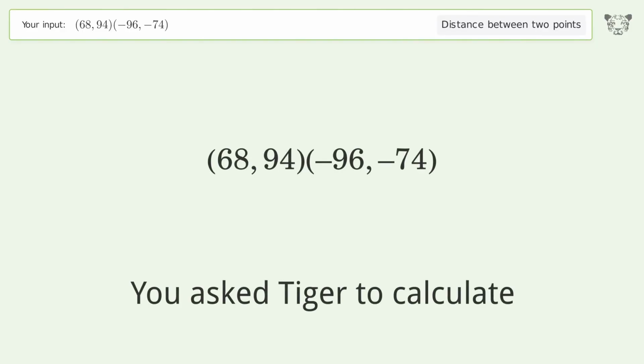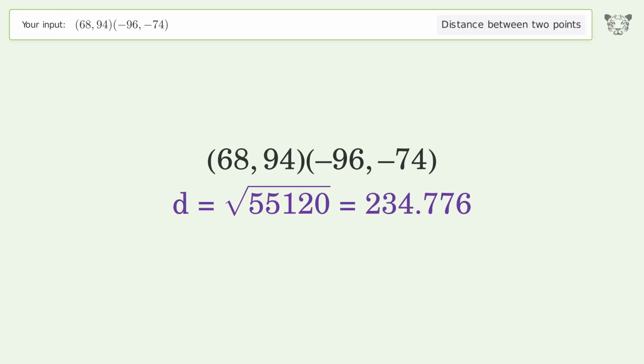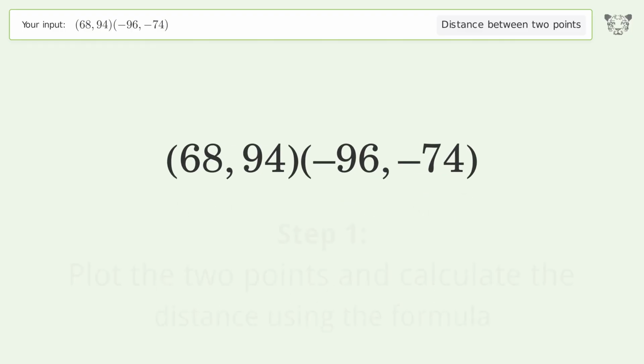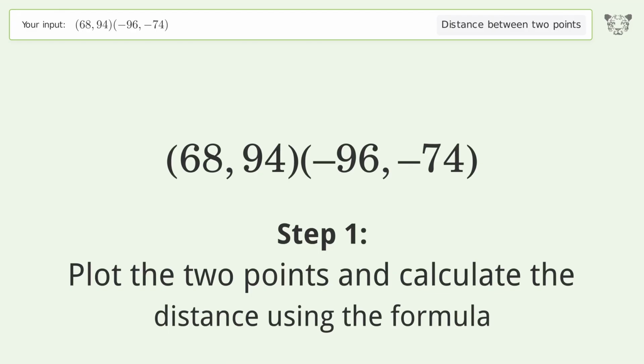You ask Tiger to calculate. This deals with the distance between 2 points. The distance between the 2 points is the square root of 55,120, or 234.776. Let's solve it step by step. Plot the 2 points and calculate the distance using the formula.